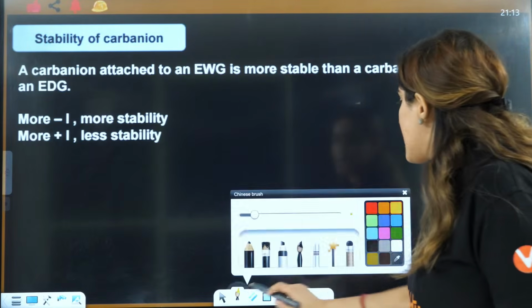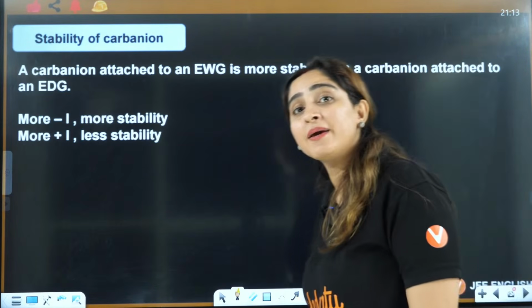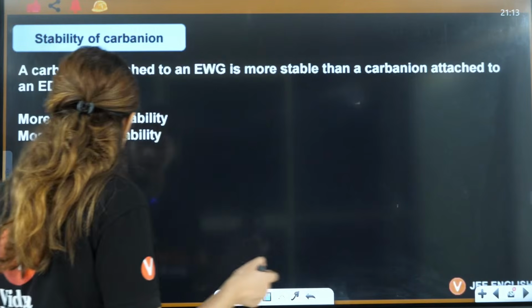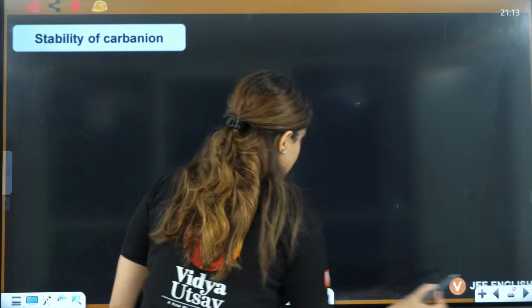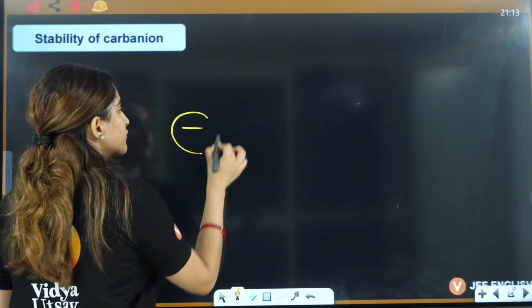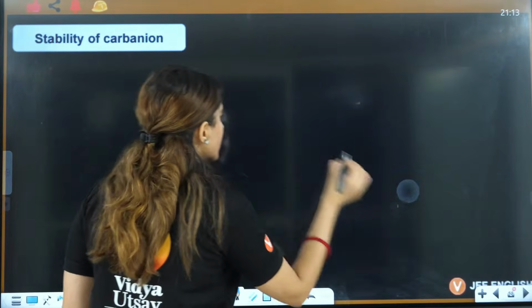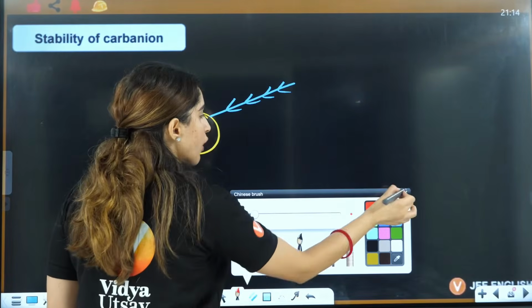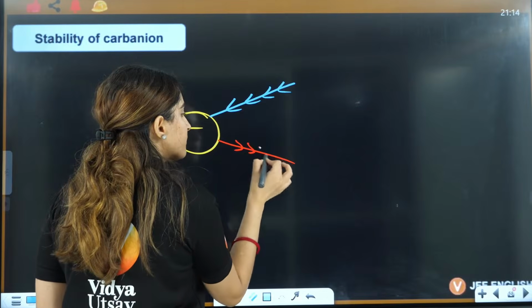Now let's talk about carbanion. Carbanion is a negative charge which you have on carbon. So when you are donating the electron and when you are withdrawing the electron, what will happen?